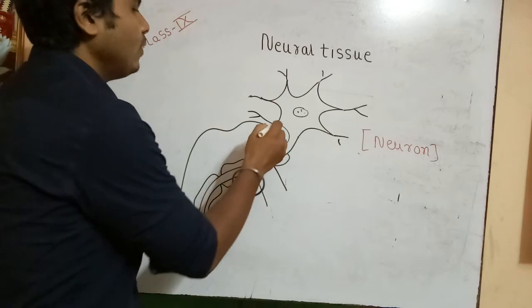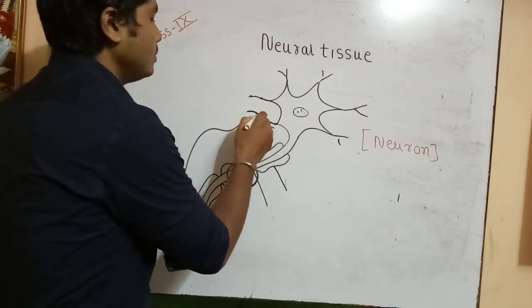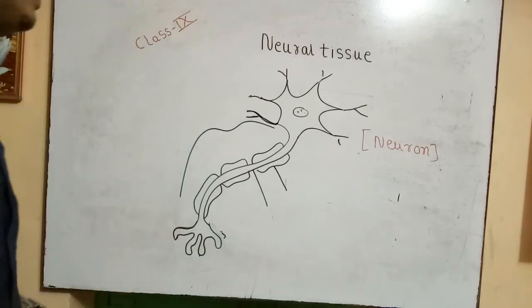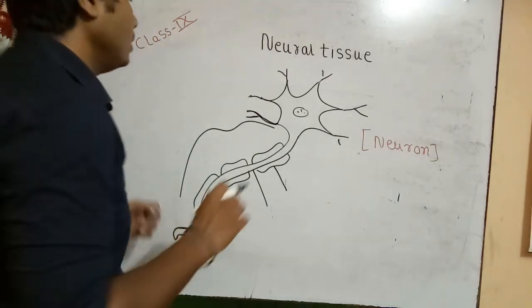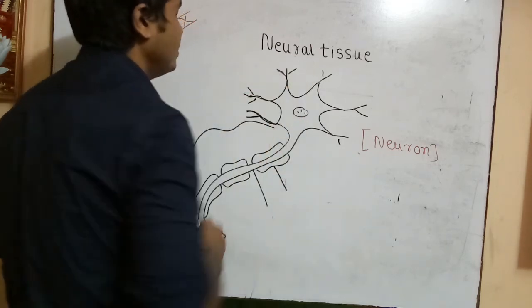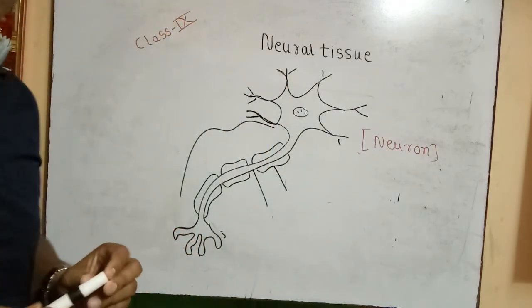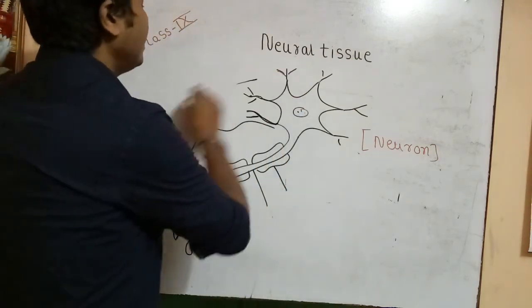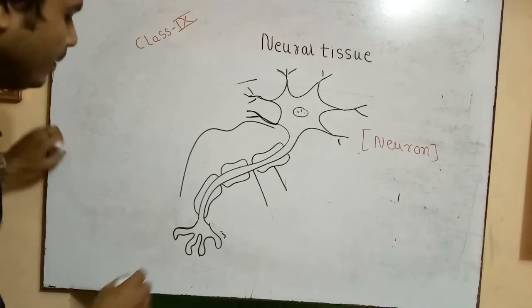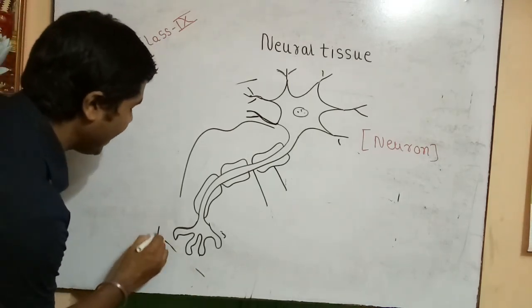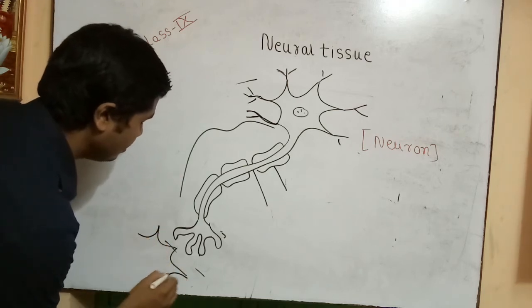Apart from this, these are the dendrites. Now these conduct impulses, and beyond this end there is a physical gap known as the synapse, and from this end another neuron arises.